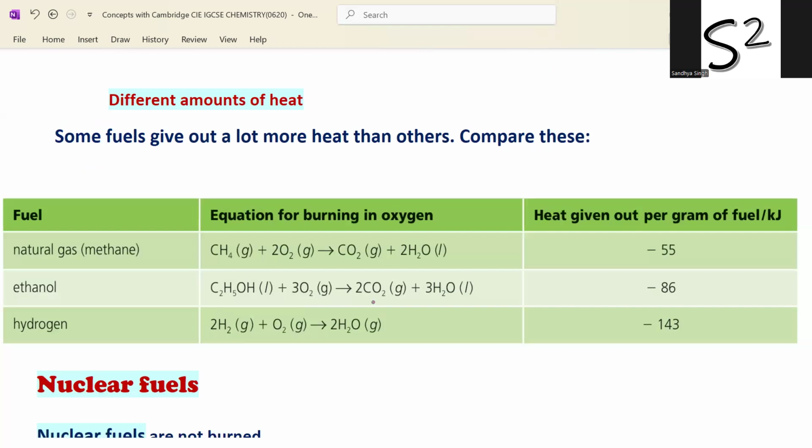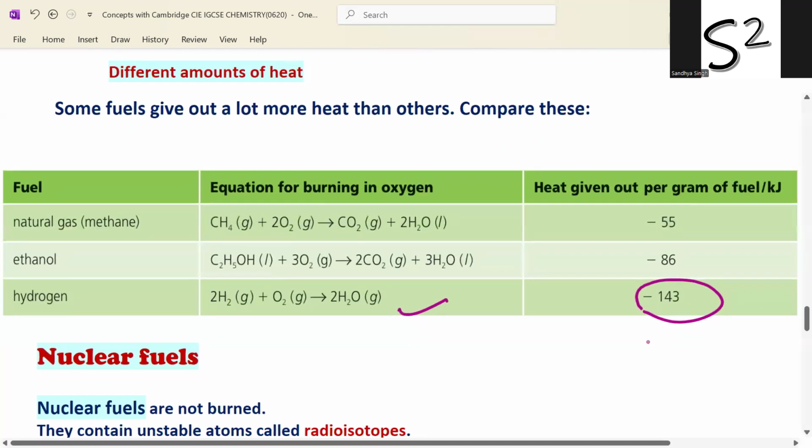After combustion of ethanol, it also gives carbon dioxide, but the amount of CO2 is less. Hydrogen, when burned, gives water, and the highest amount of energy, minus 143 kilojoules. Minus 143 kilojoules of energy is given by hydrogen.